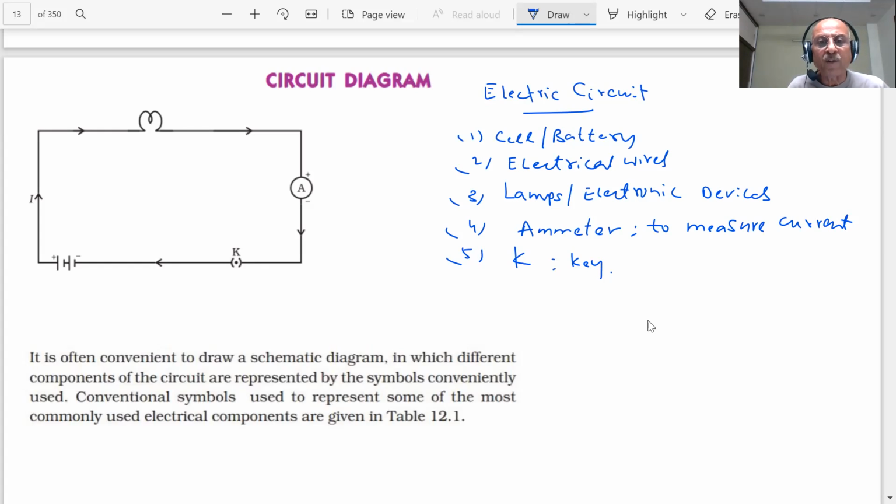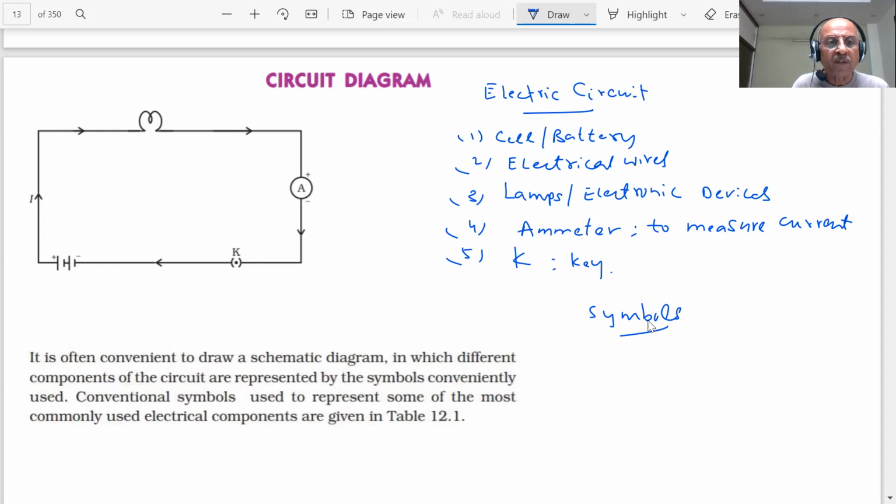So it is convenient to draw a schematic diagram in which different components of the circuit are represented by symbols, conveniently used so that we can use them. What are we using here? Symbols. Can you see? These are the symbols. This is a symbol of a bulb. This is a symbol of an ammeter. This is a symbol of a key. This is a symbol of cells. What am I using, students? Symbols.